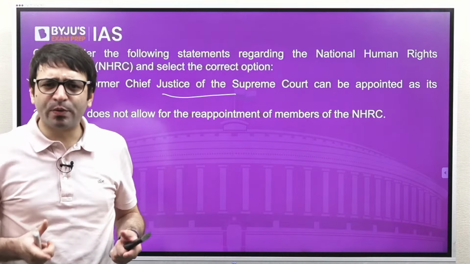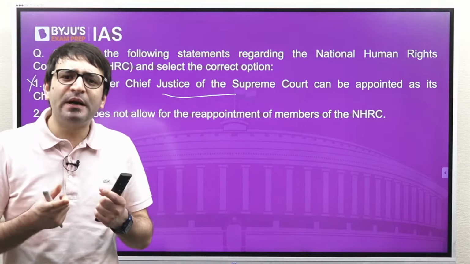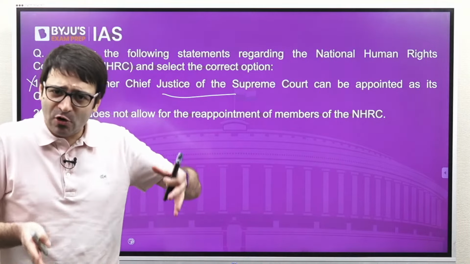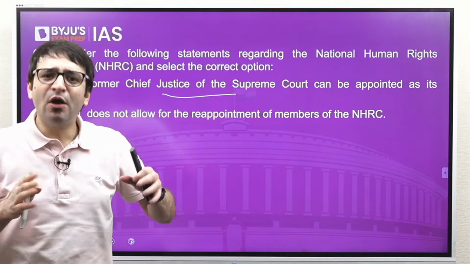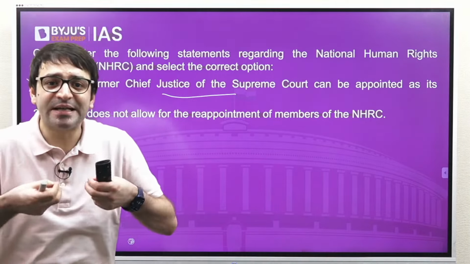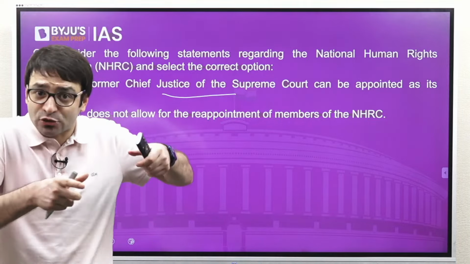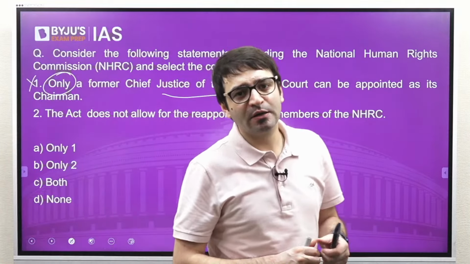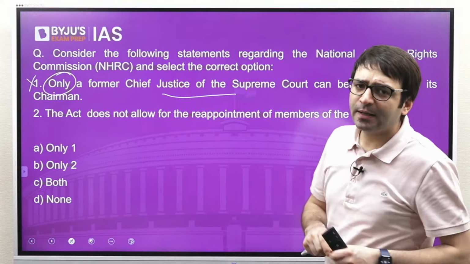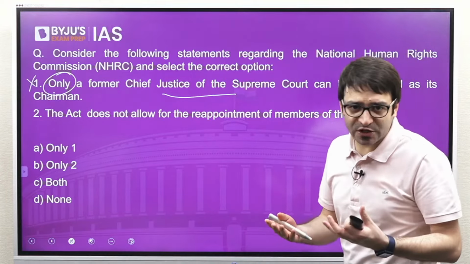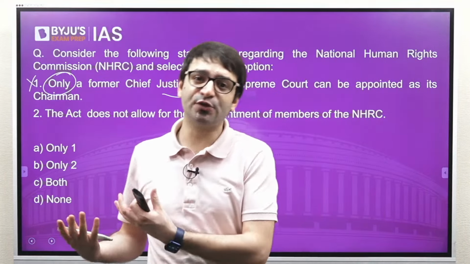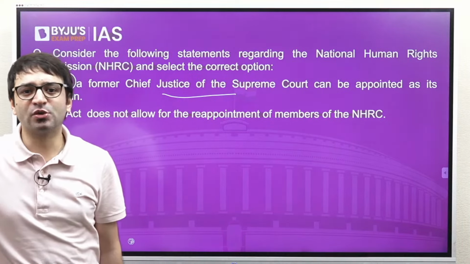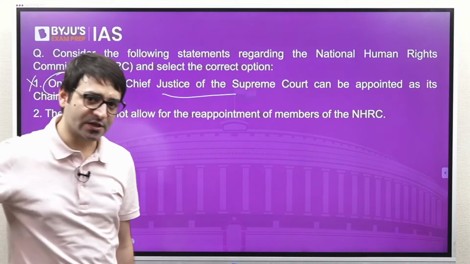But as a judge of the Supreme Court, you cannot be openly praising a member of the executive, because there has to be some separation of powers between the executive and the judiciary. The judiciary should appear independent of the executive, not under its influence. That is why his statements and speeches were deemed controversial, quote unquote. But Mr. Arun Mishra, though not the Chief Justice of India, was a former judge of the Supreme Court. When the law was changed in 2019, Mr. Arun Mishra was appointed as the chairperson of NHRC.